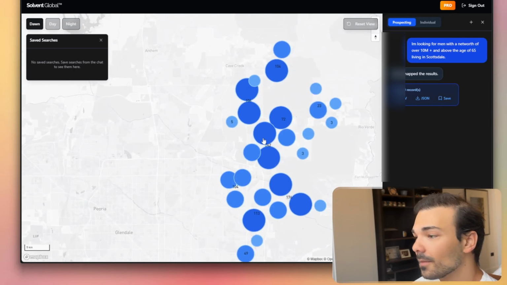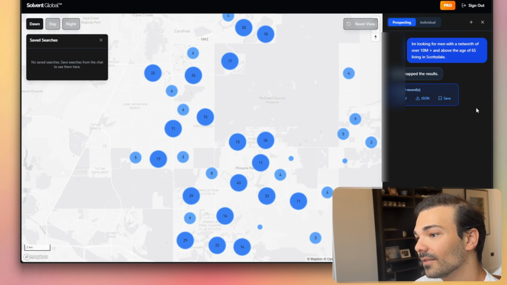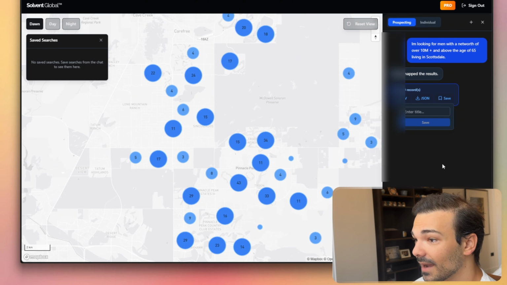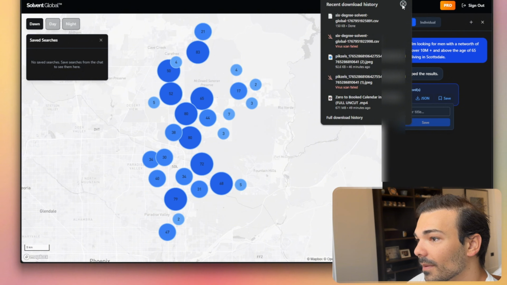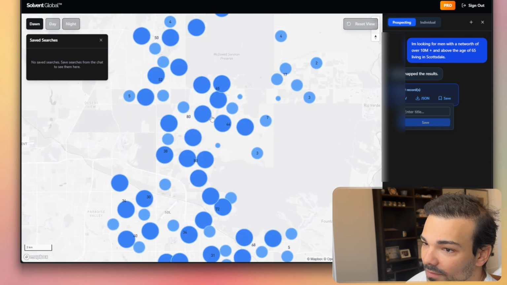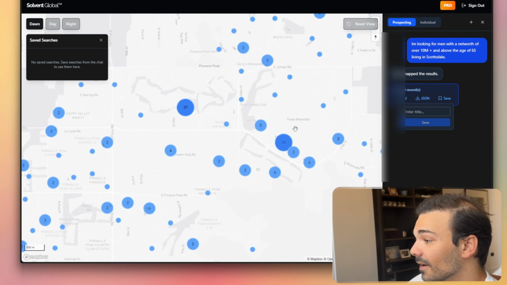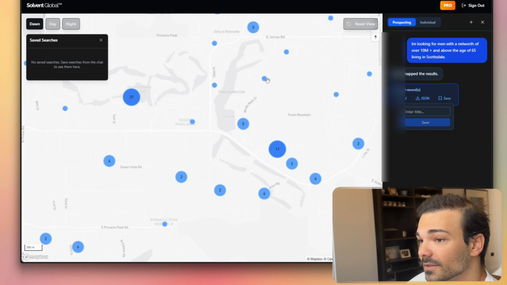We've got a beautiful rendition here. I can save it to my project here if I'd like to, just to come back to it. But if you're on the Pro plan, you can just simply download it all. There we go. I've downloaded it, so it'll pop up here. And now we've got all this information in a CSV file. So then we can just upload it to a power dialer or to an email catalog. And from there, it's much easier to